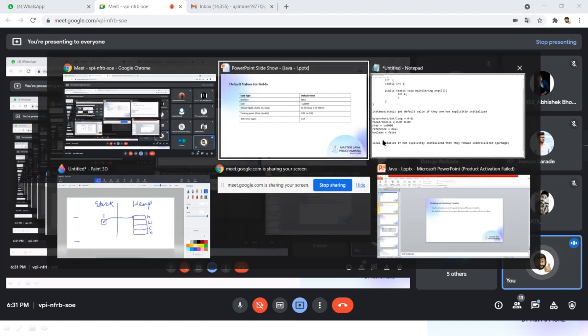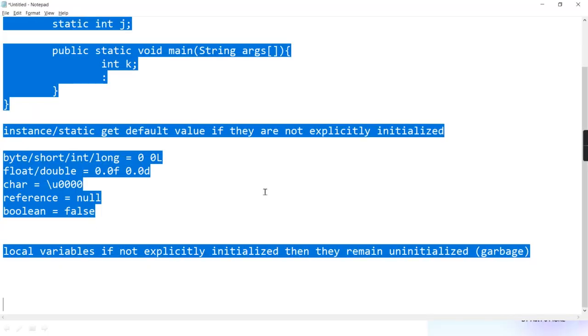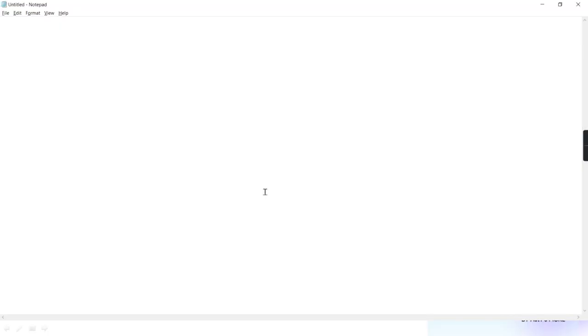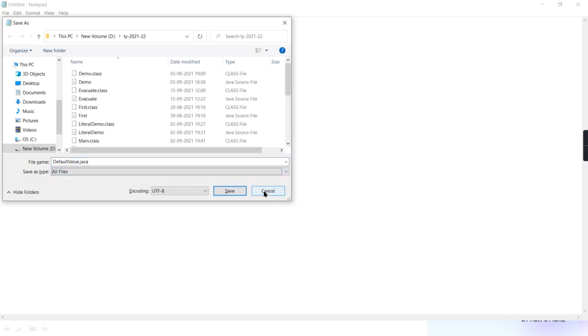So the default value concept is clear. I'll just quickly show you one simple example. You'll come to know with that. See, I'm giving the program name as DefaultValue.java. Class DefaultValue, right?